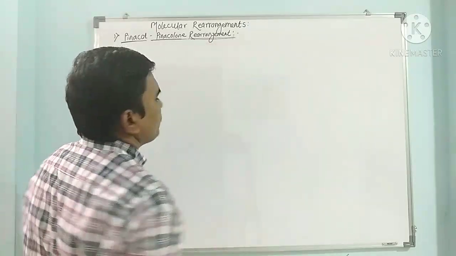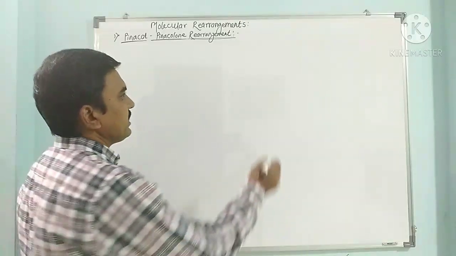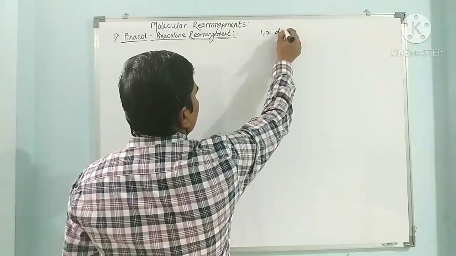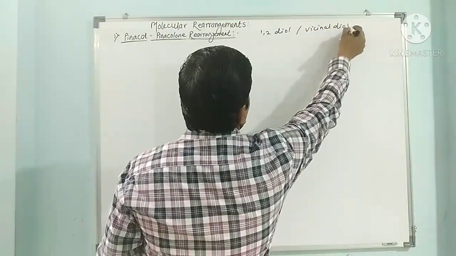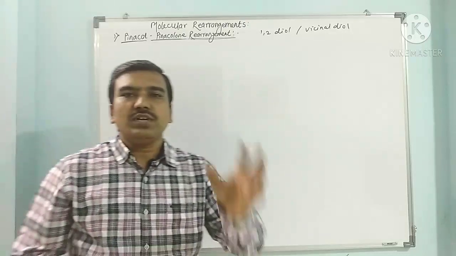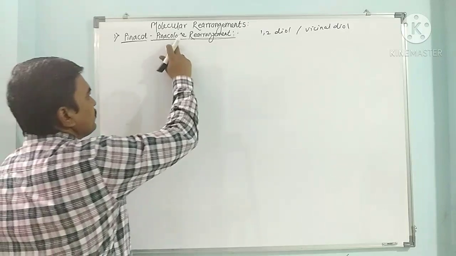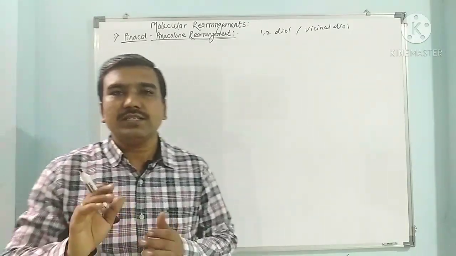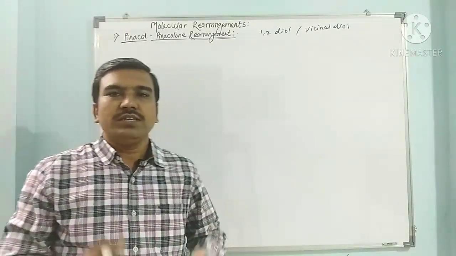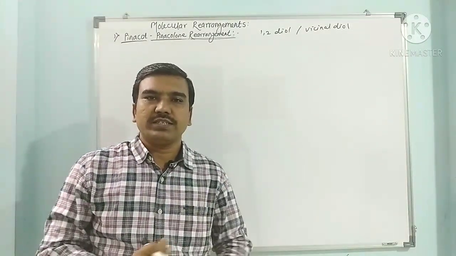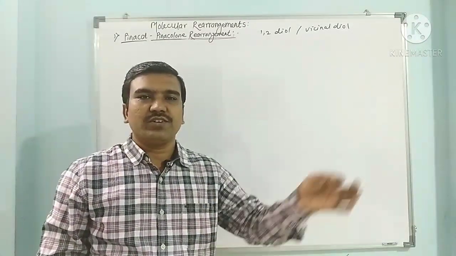Pinacol-pinacolone rearrangement. What is pinacol? Pinacol is a 1,2-diol or vicinal diol. A 1,2-dihydroxy compound is called pinacol. This pinacol is converted to pinacolone, which is a highly substituted ketone. When a 1,2-diol or vicinal diol is treated with concentrated sulfuric acid, it gives a highly substituted ketone, called the pinacol-pinacolone rearrangement.